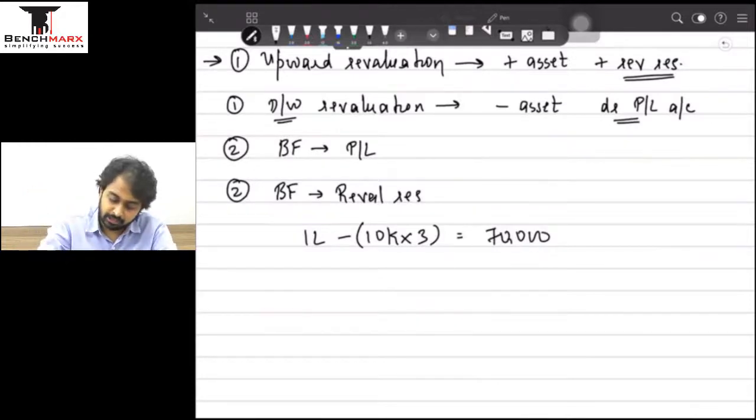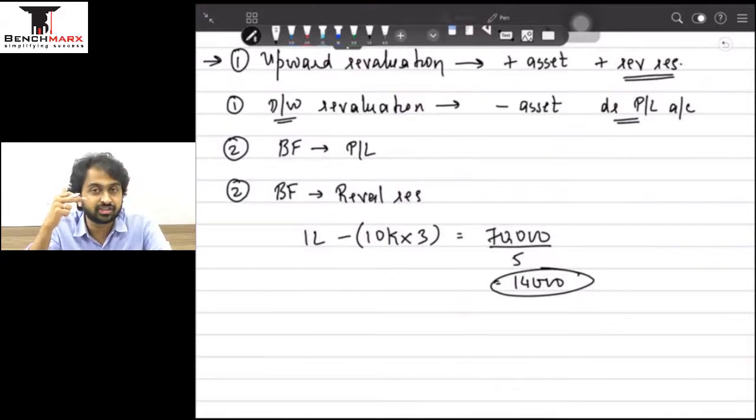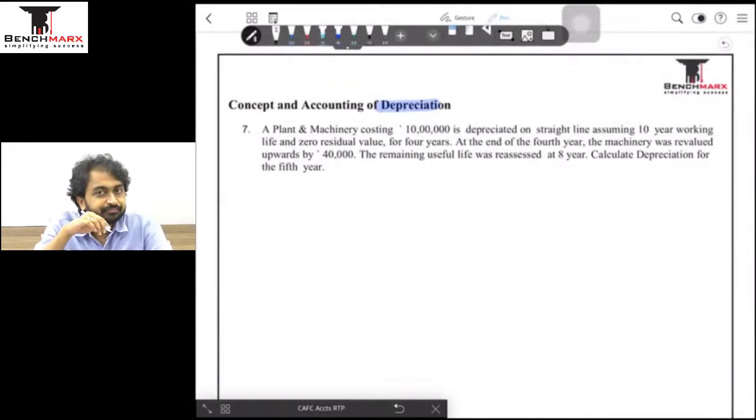Then in that case you simply divide this by 5 and the next year's depreciation is 14,000, and this is nothing but accounting for a change in the accounting estimate, and the fourth year is taking the hit of the additional depreciation because we have changed our assumptions. This is how questions need to be done in case there is a change in the estimate of the useful life of the asset. And this is more than enough to solve the next question on this concept, that is depreciation. We will start, hopefully. Yes, let us read.